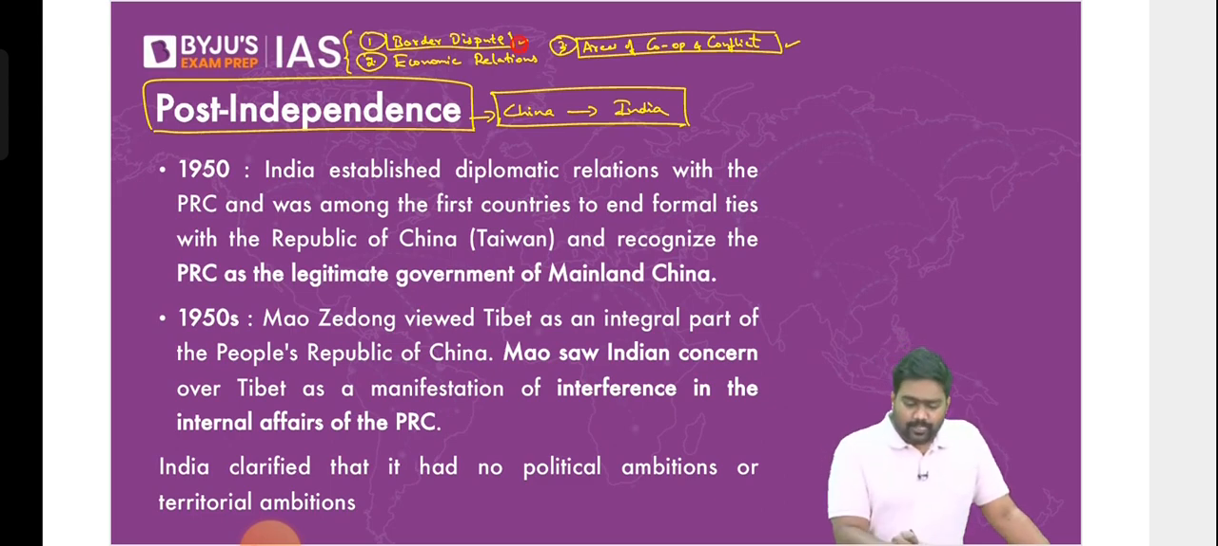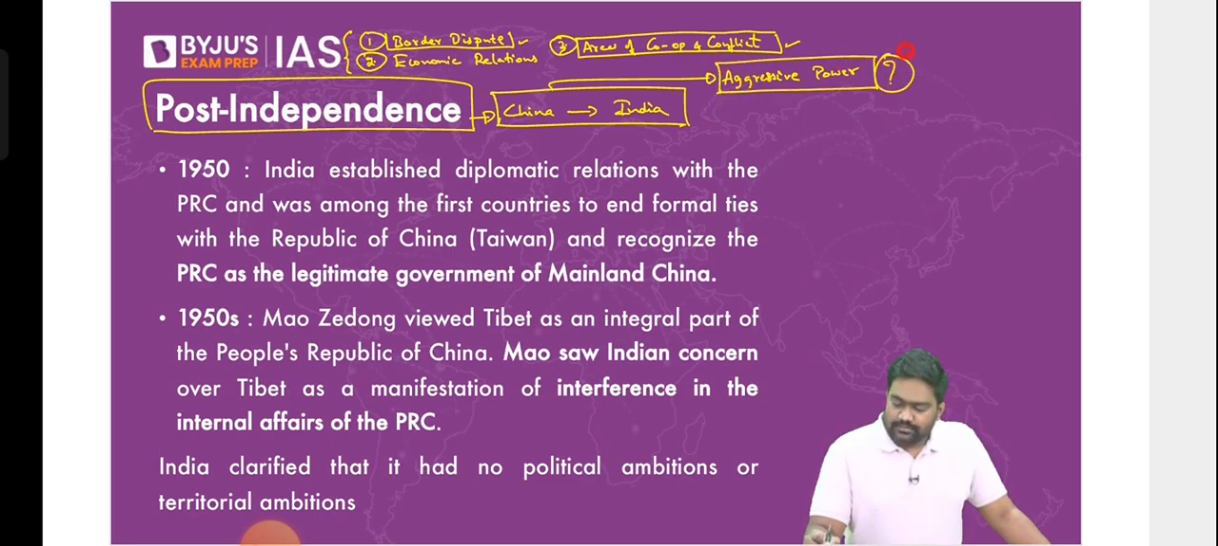So this requires you to understand why China is such an aggressive power. That's the first question which comes to mind. Today, most experts, most analysts, and even several Indian diplomats believe that China has been an aggressive power. It has become an aggressive power. It has always had expansionist tendencies, meaning it wants to expand its territory. It has had territorial ambitions right from the beginning.